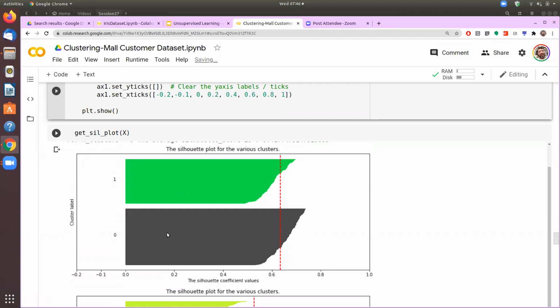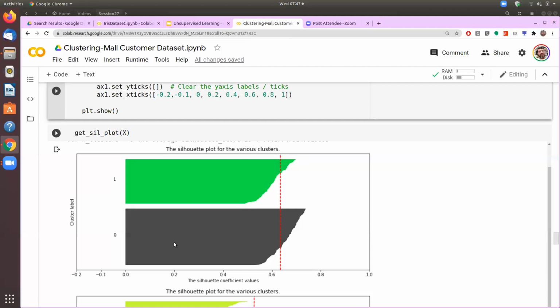So three things to notice here. First, are these different clusters of similar size? The symmetry between the blocks gives us the feeling of whether the number of elements in the clusters is similar or not. The second is whether it tapers off. All these blocks will taper off towards the end, and we check whether the end of these is crossing this horizontal line or not. If they're crossing the horizontal line, it means that the clustering has been done well. And if it is not, then that means that the clustering is not really that good.